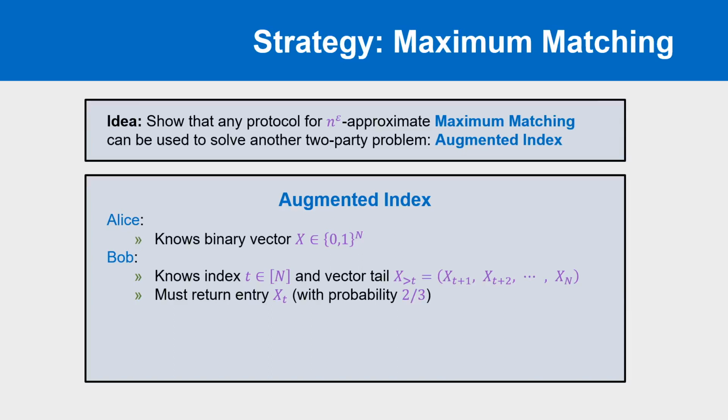We know that any randomized protocol which solves arbitrary instances of this problem with probability at least 2/3 must send messages of expected size at least Ω(N) bits. Now let's look at the reduction.